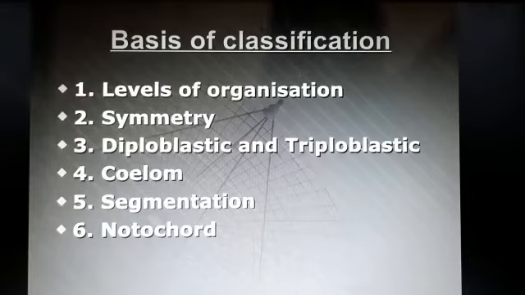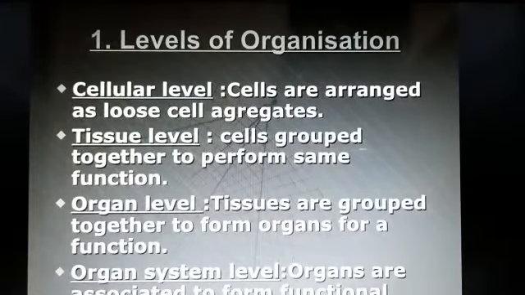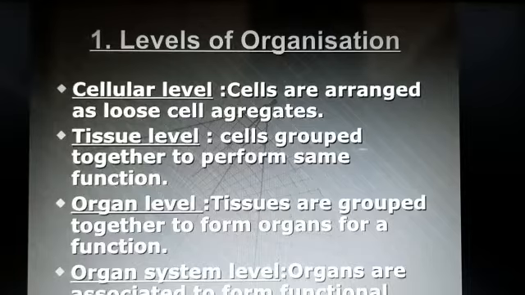So student, first of all we read level of organization. The first basis of classification is level of organization. They have cellular level, tissue level, organ level and organ system level. In cellular level organization, cells are arranged as loose cell aggregates and they don't form tissue. Cells are only loosely arranged.